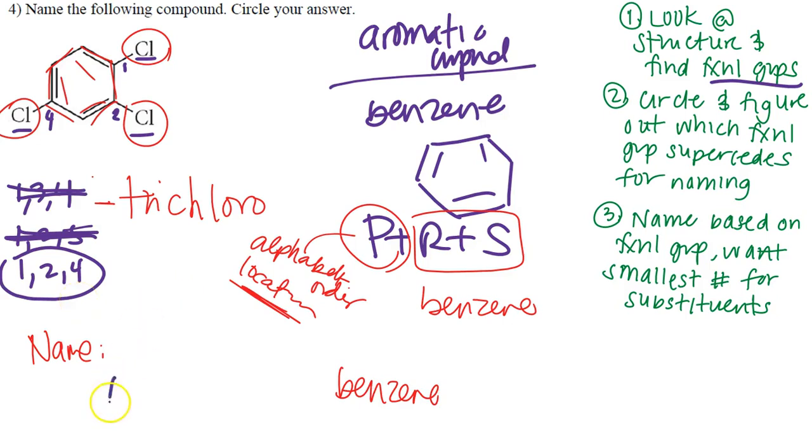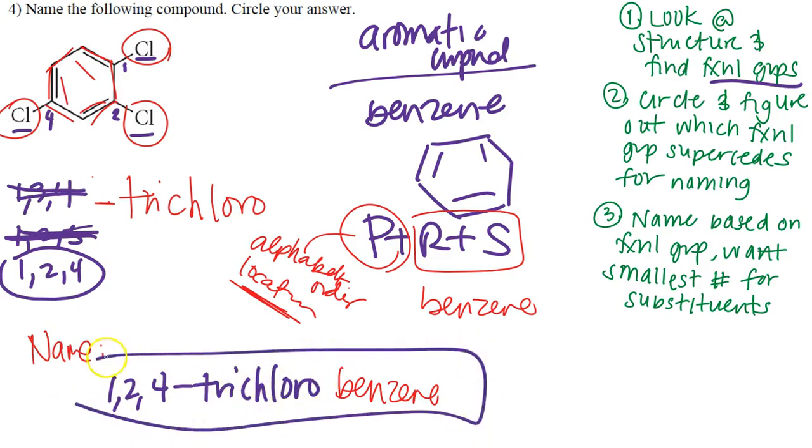So we actually have a 1 comma, 2 comma, 4 comma, dash, trifluorobenzene. Okay, folks? Of course, you don't need this last comma. Let me go ahead and erase that. Don't need that last comma. 1 comma, 2 comma, 4 dash, trifluorobenzene is the answer. It says circle, but I keep boxing it, so this is what it is, okay?